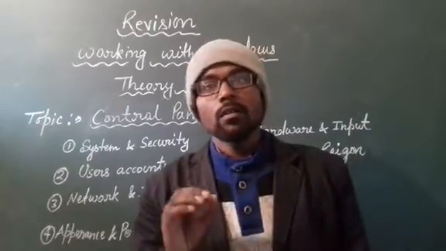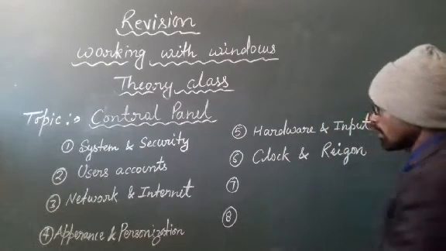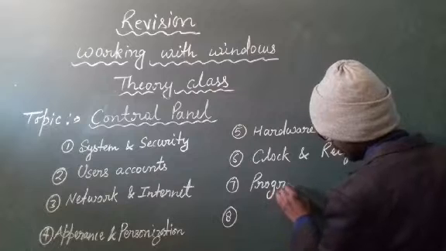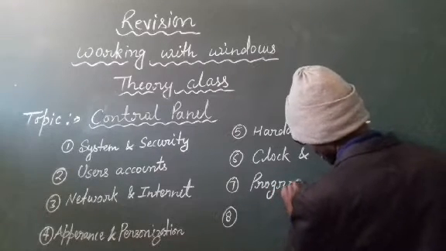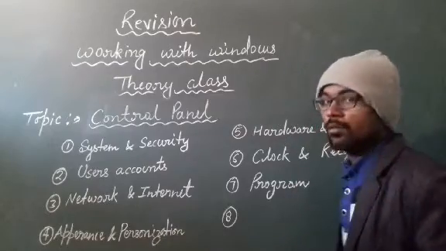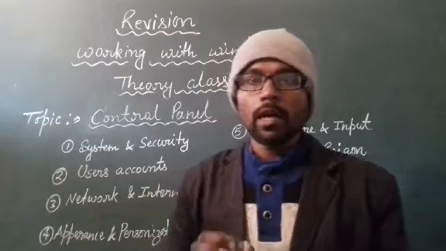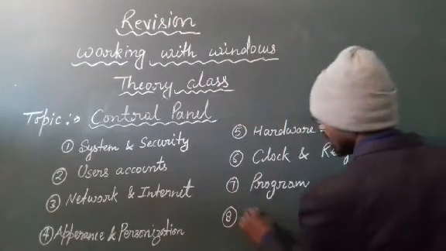And next is program, the seventh category. And eighth is ease of access.